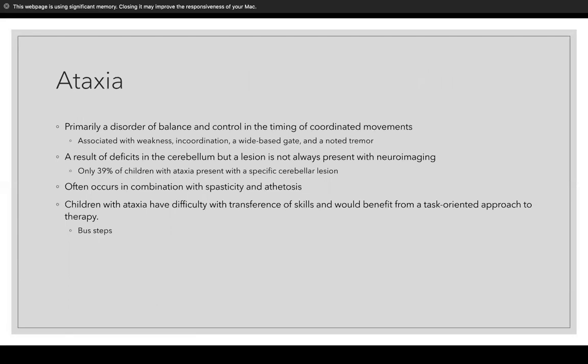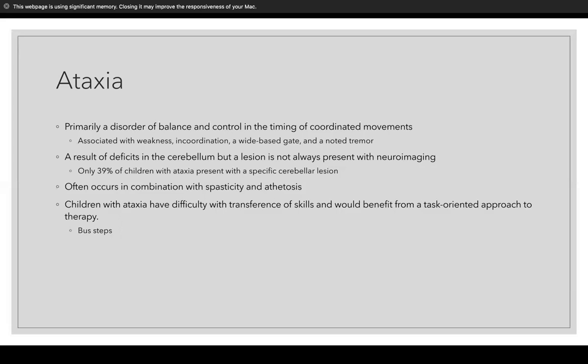So next is ataxia, which is primarily a disorder of balance and control and the timing of coordinated movements. This is associated with weakness in coordination and a wide base gait. There's also a noted tremor. It's a result of deficits in the cerebellum, but a lesion is not always present with neuroimaging. This goes back to what Wael said, that we can't always take what we see on the imaging as gospel because the physical presentation and the imaging don't always line up. So only 39% of children with ataxia present with a specific cerebellar lesion.